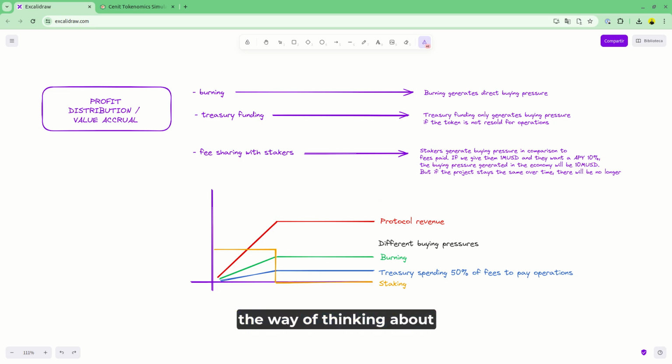The way of thinking about it is that if I'm creating $1 million a year in revenue and my stakers want a 10% APY, I'm going to be generating $10 million of buying pressure. But once those $10 million have been staked, no more dollars are going to enter into the economy unless I augment my protocol revenue.